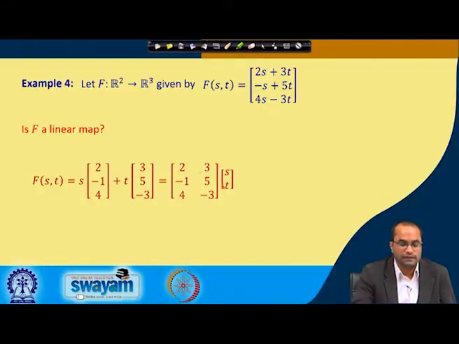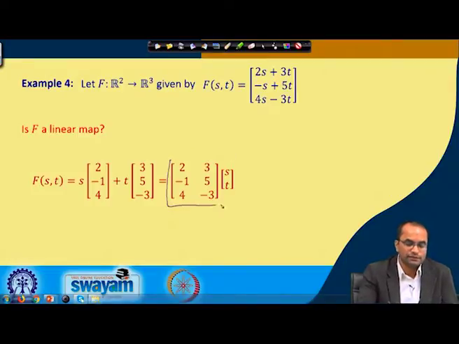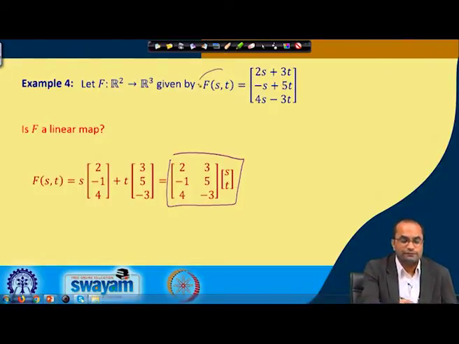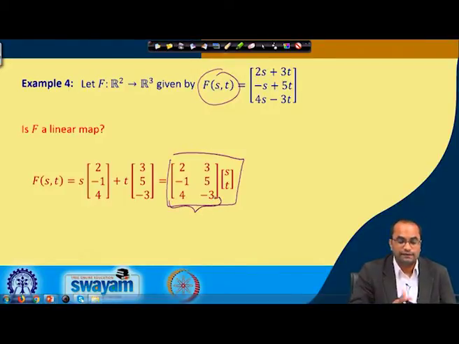So, this is exactly what we get when we look at this product: 2s + 3t, that is the first member, -s + 5t, that is the second member, and 4s - 3t, that is the third one. So, this given mapping is defined exactly by the matrix with rows (2, 3), (-1, 5), (4, -3). So, this F, the given map, is nothing but this matrix, and what we have seen is that matrices are linear maps.